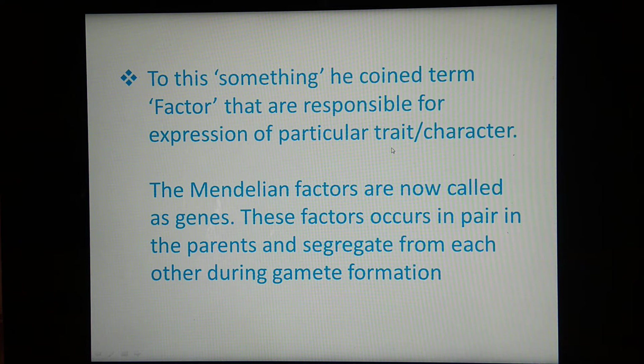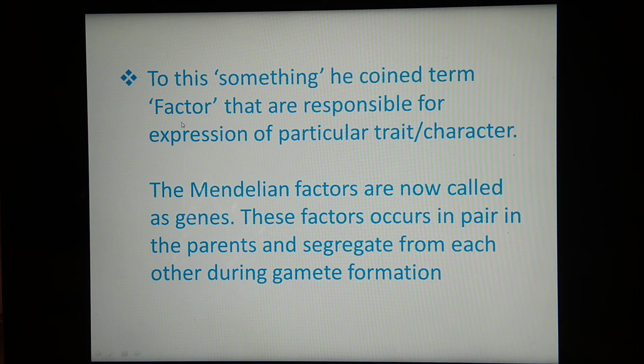So brown, black and blue colors of the eye are there. These characters are transmitted from one generation to other. That means if the mother is having blue eye, it may be possible that in the offspring the color of eye is blue only. So how are these characters transmitted from one generation to other?